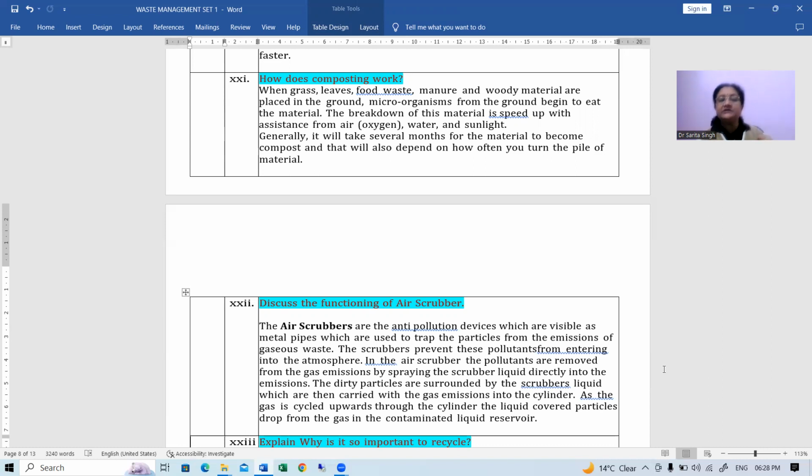So the dirty particles are surrounded by the scrubber's liquid and are then carried with the gas emissions into the cylinder. As the gas is cycled upwards through the cylinder, the liquid-covered particles drop from the gas into the contaminated liquid reservoir. Okay, this is how the air scrubber works.